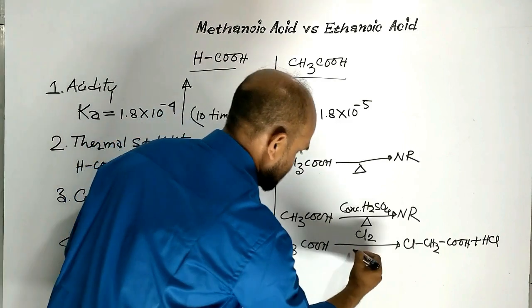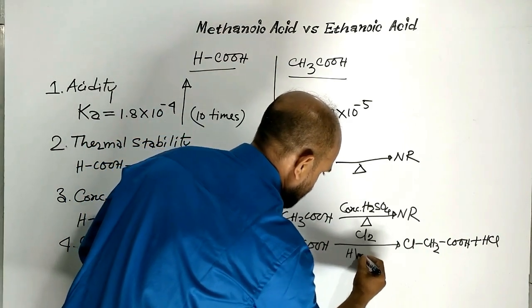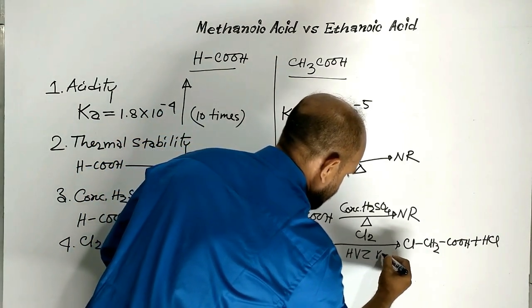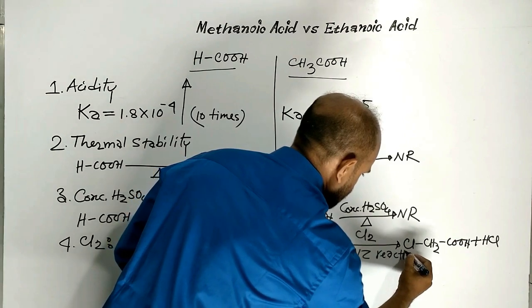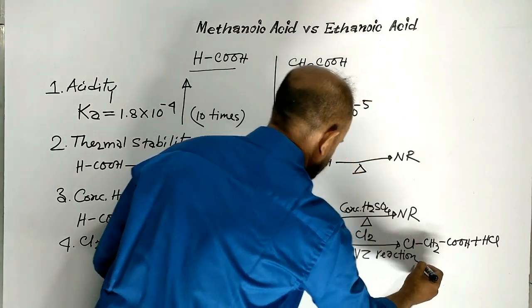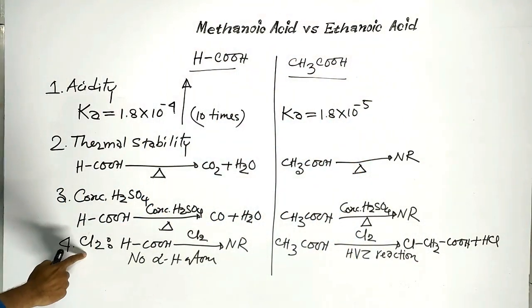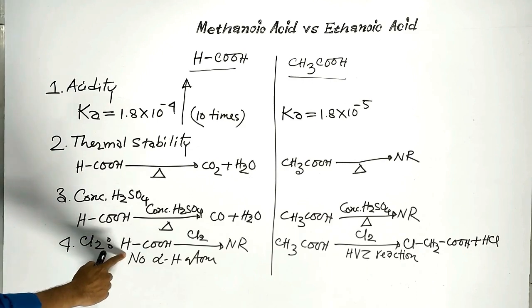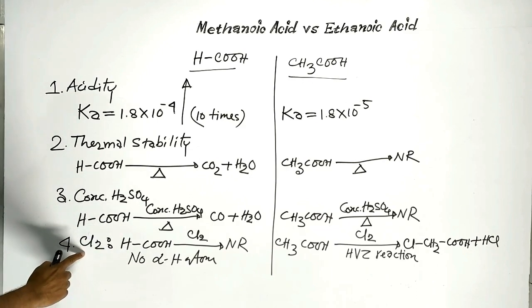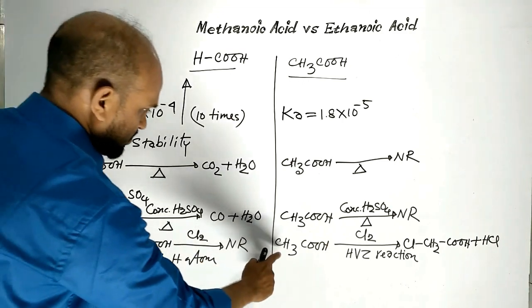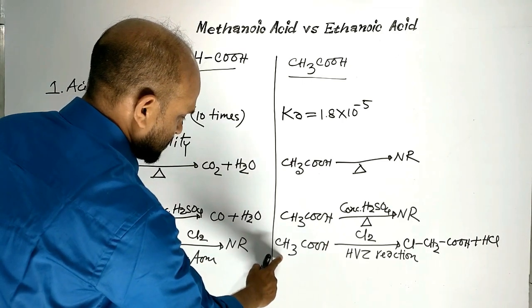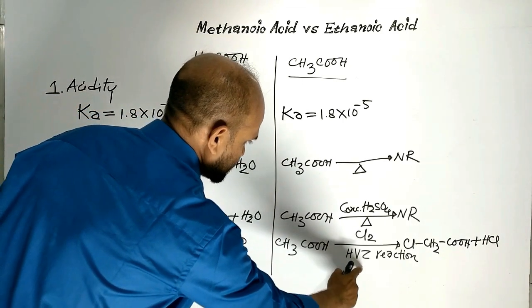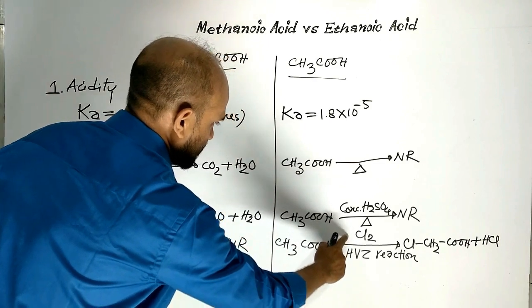This reaction is a kind of Hell-Vollard-Zelinsky reaction. That is, methanoic acid doesn't undergo reaction with chlorine, but ethanoic acid undergoes Hell-Vollard-Zelinsky reaction with chlorine.